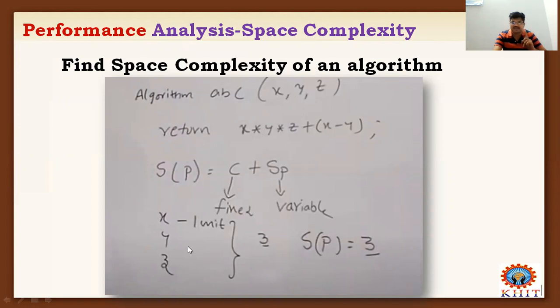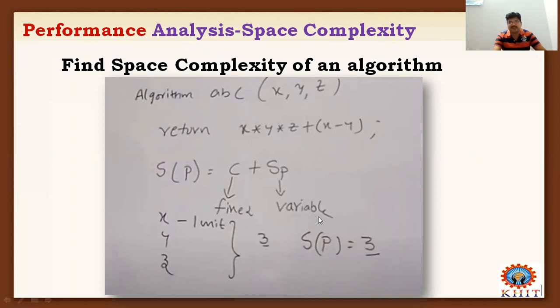Whereas no variable memory is required, because there are no for loops or while loops. So the variable memory is 0. So 1 plus 1 plus 1 is 3, the fixed part length is 3 and the variable part length is 0. 3 plus 0 equals 3. Totally, the space complexity of the given program is 3.